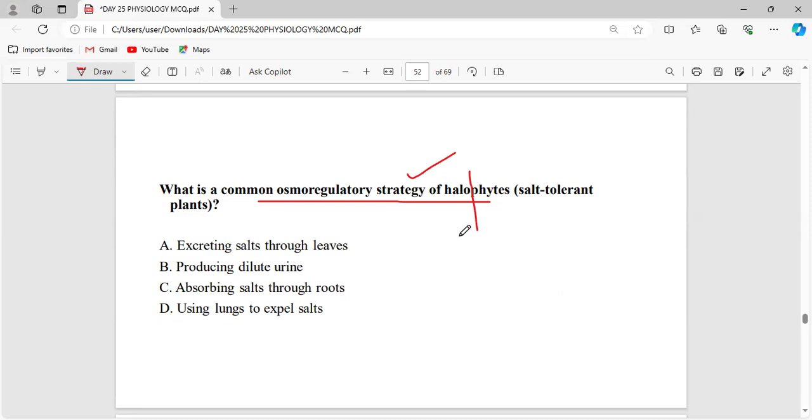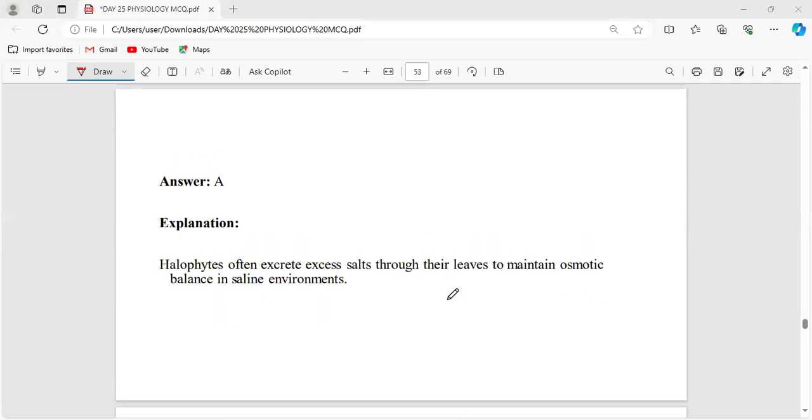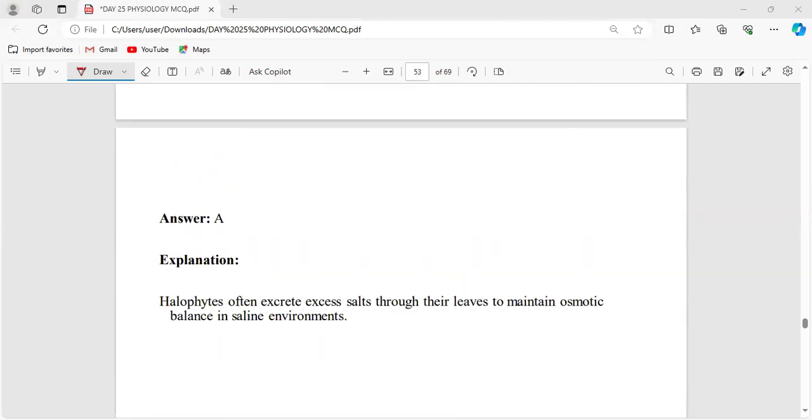How can they tolerate this excess salt? How are they eliminating the excess salt? Very good. If they want to withstand a wide range of salt, the excess salt has to be eliminated by some means. They are eliminating the excess salt through their leaves.